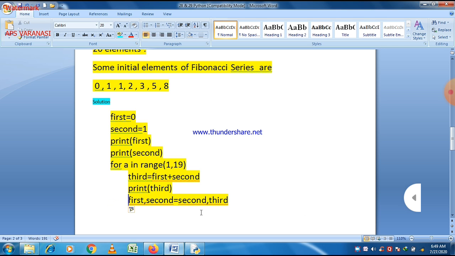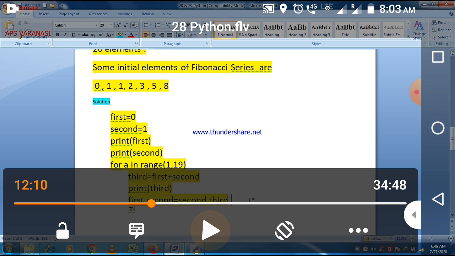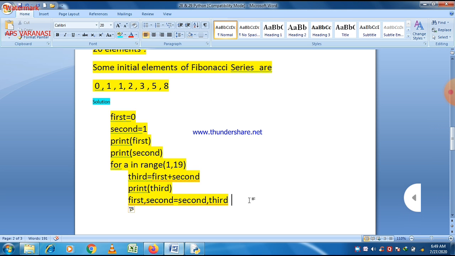So these 18 plus two elements, two elements are already given, first and second, and note that there is a lack of space after the for loop. So first, second is equal to second, the third will also be given within the body of the for loop. Here this is the program. So let us take the program again.